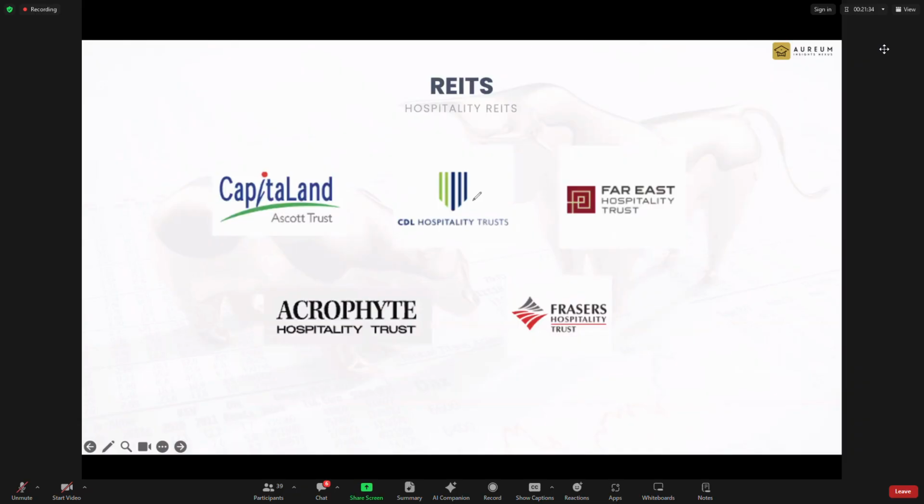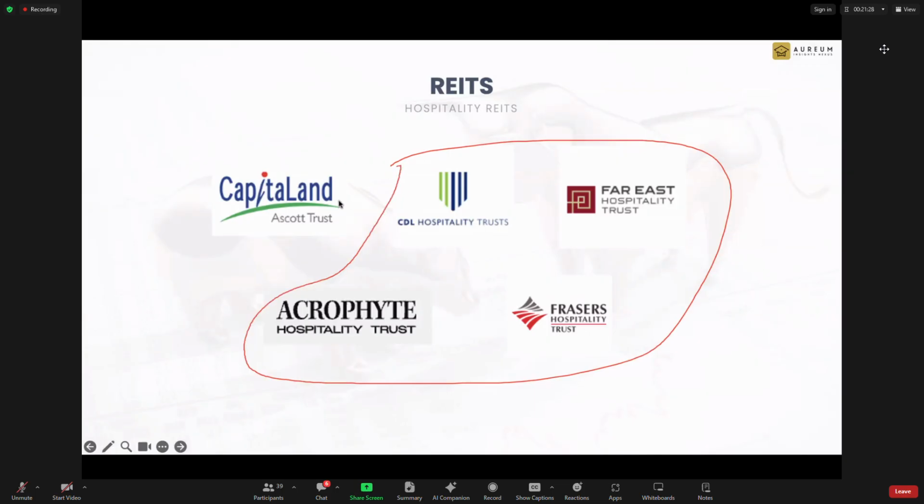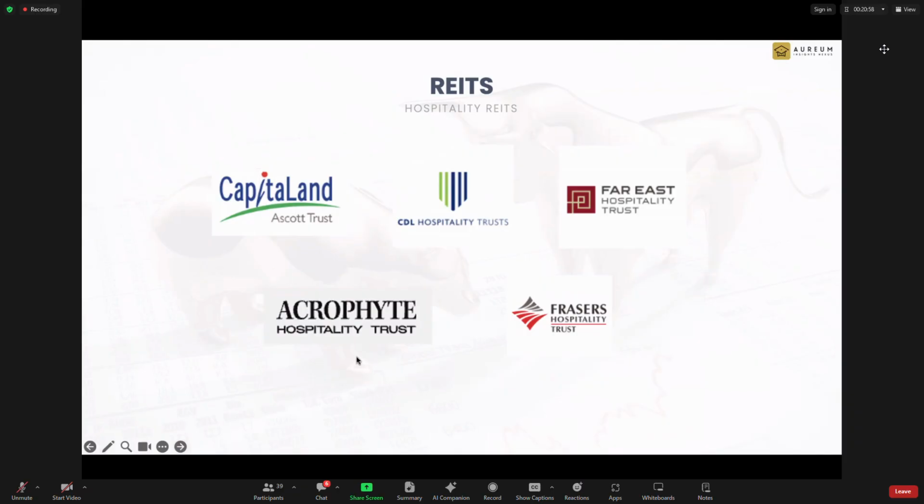Of all these hospitality trusts, if you were to add these four together, they are still smaller than this. Smaller in terms of market capitalization, smaller in terms of total number of properties. Four REITs added together still lose to CapitaLand Ascott Trust, one REIT. So it is really not an equal play, in a way that this one person can beat four persons. So you can see that some of them are really so small and so tiny.